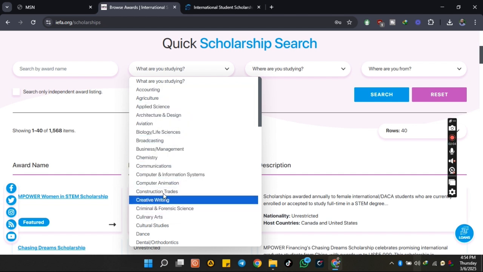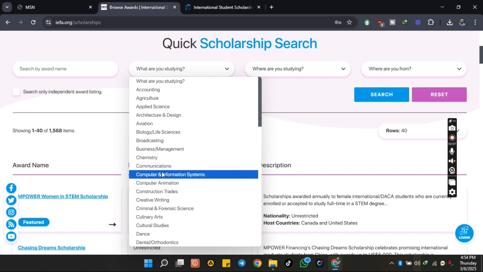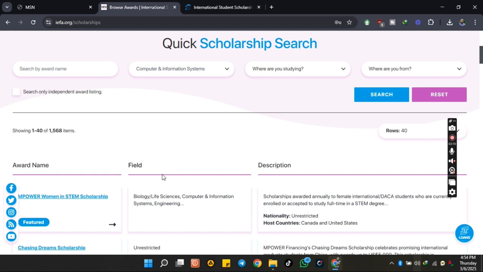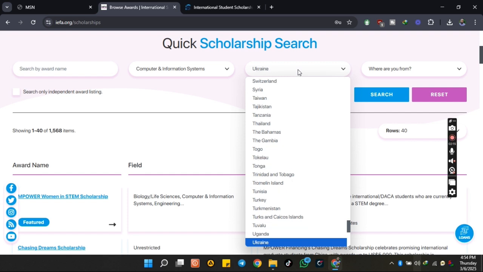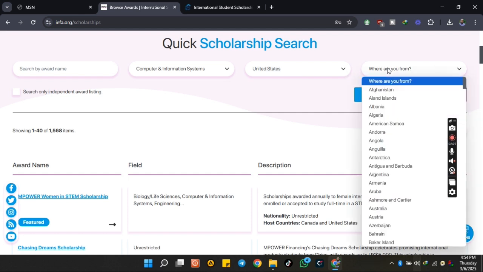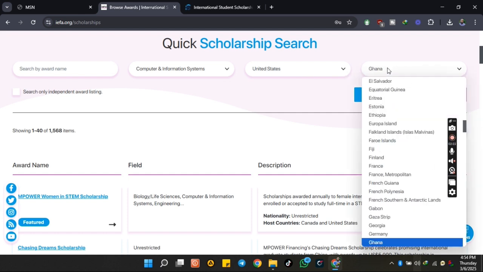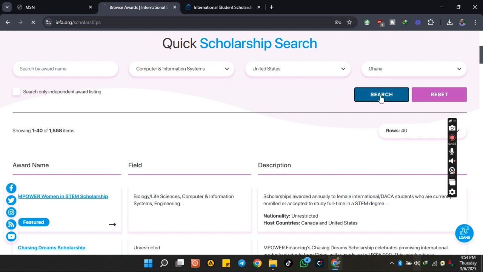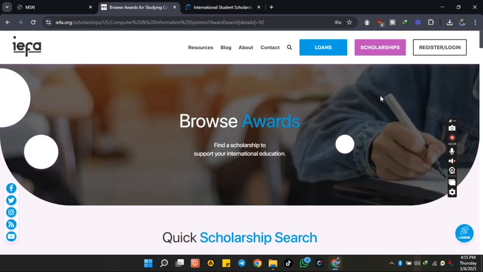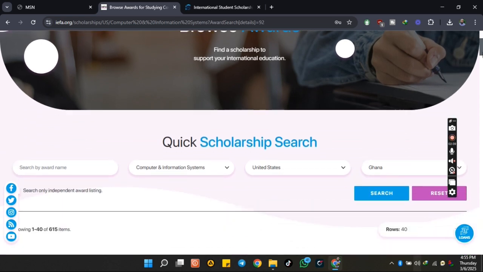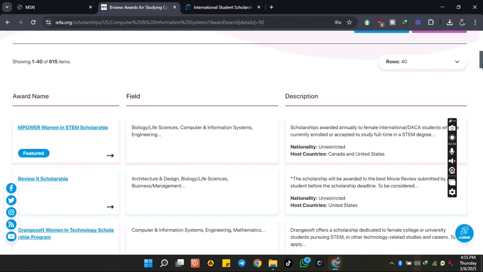Now the second field, what are you studying? So you have to check the program that you intend to pursue. Now I choose computer information systems. Then you'll be asked, where are you studying the program? As I'm in Ghana right now, I decided to choose United States because that's where the program will be held. Now I'm searching. So it's going to filter it and give me scholarships that I am eligible for.